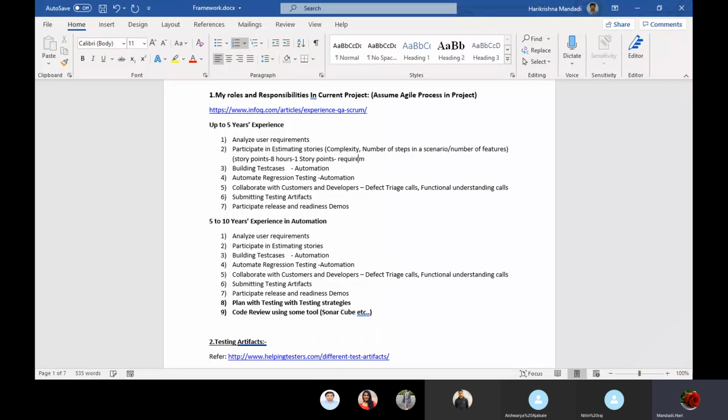Suppose my requirement is a user story for writing a feature file, and writing the feature files takes me 16 hours or 12 hours. Then I will give 2 story points. In this way we need to give the estimations in terms of story points.